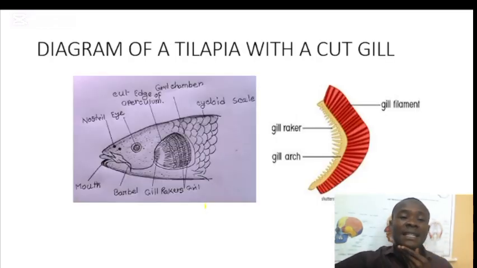Next on our slide is the diagram of a tilapia with a cut gill. So after you have removed the gill, what you see is what we have on the slide. And you may be asked in your practical to remove the gill and draw it. If it is a test of practical, you will be asked to draw the diagram of a fish with the operculum being removed from it. So this is what you have to draw. They will not ask you to draw the whole length. They will just ask you to draw the head with the operculum being removed.